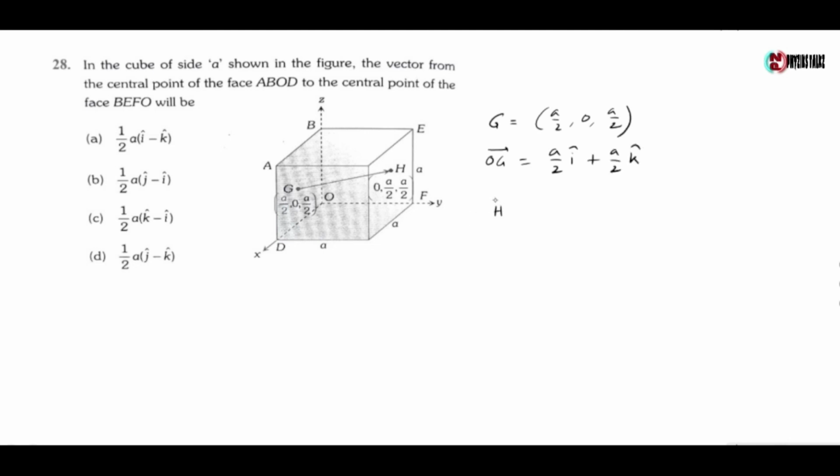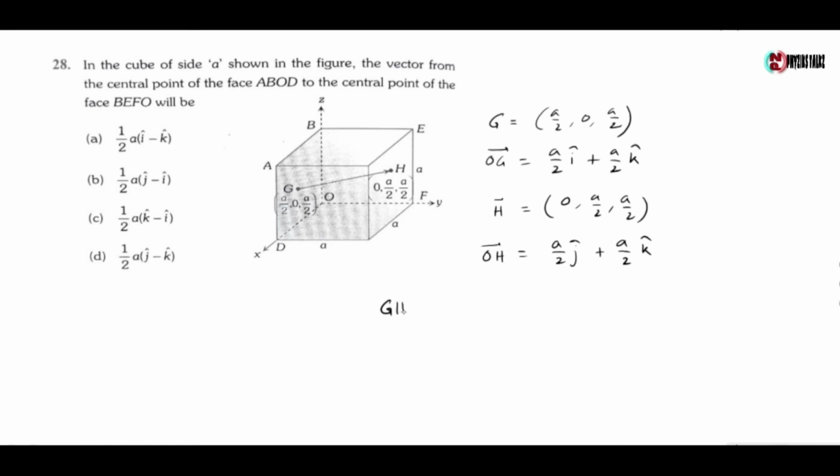Now point H is given by 0, a by 2, a by 2. So OH vector is given by a by 2 of j cap plus a by 2 of k cap.